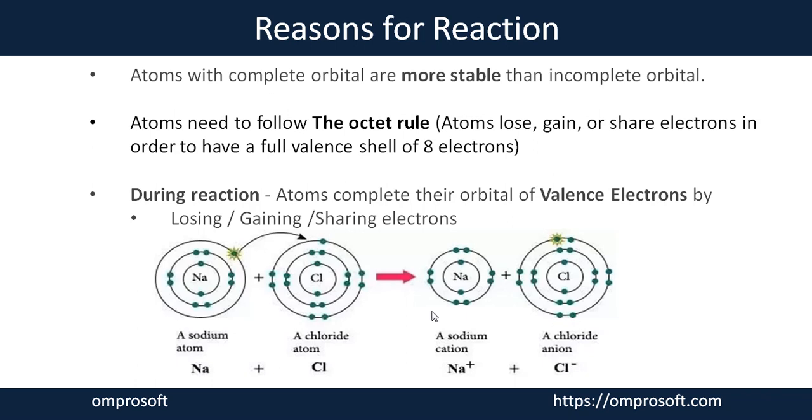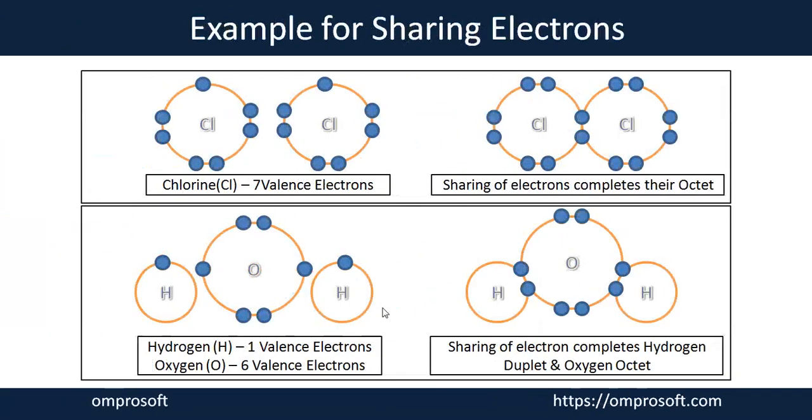Okay, now I'll share one more example on the basis of sharing of electrons. Like you can see here, you have two atoms of chlorine. Chlorine, as I told you, has 7 electrons in the outermost orbital. So you can see here the outermost orbital of both atoms has 7 electrons. Chlorine is non-metallic in nature, so they are allowed to share electrons while they react with the non-metallic part.